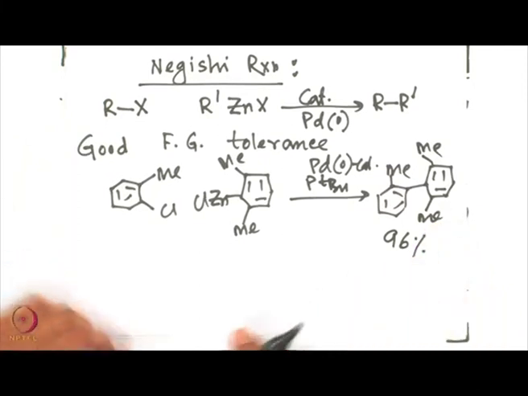Now, of course, these are very good for coupling reactions, and not only that, we also would like to have reactions where, let us say, Kumada reaction is failing. For example, in a ketone synthesis, if you have an acid chloride and you are reacting with a zinc reagent, that means Negishi reaction, you can get the corresponding ketone product.